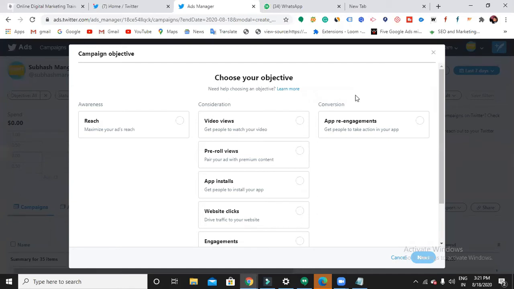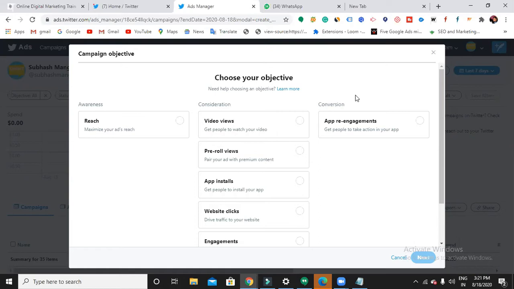Okay, so the objectives: awareness, consideration, and conversion. Do you know the meaning of these three things? In Facebook and LinkedIn, they are the same things. Reach: if you are looking to reach a wide audience, then choose this objective.